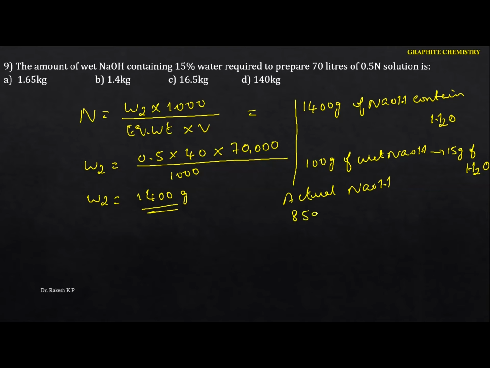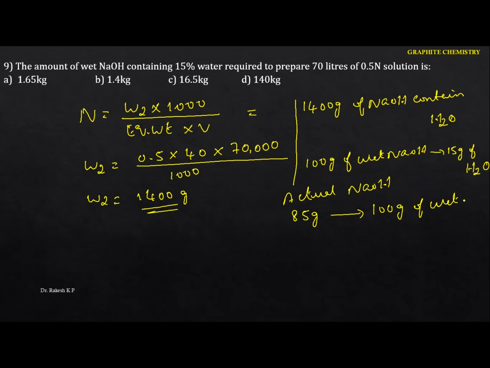So 100 gram of wet NaOH contains 15 gram of water, but the actual sodium hydroxide in the 100 gram is 85. So 85 gram of NaOH is contained in 100 gram of wet NaOH.